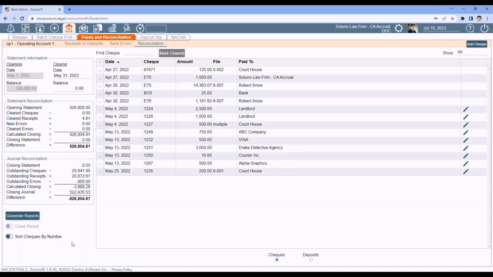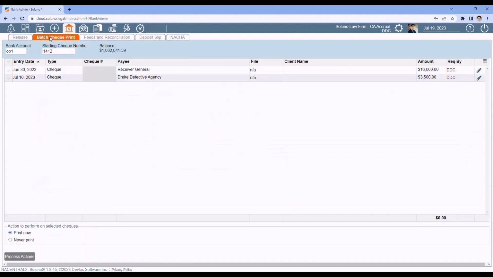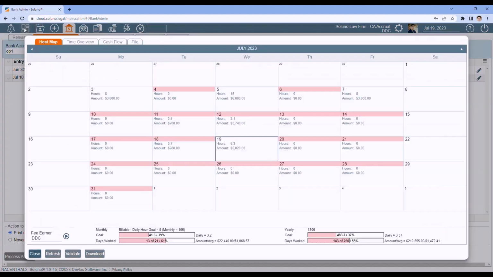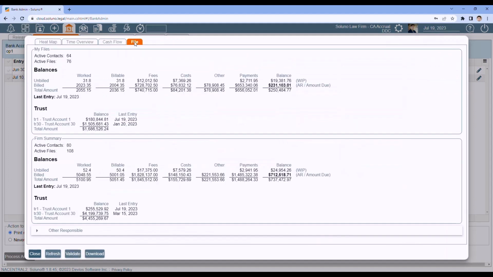If it's the other way around, if the journal is 0, but your statement is out, positive or negative, same thing, click off that tab, go to dashboards, this time go to file, and you want to run this at the end of the day when nobody else is in Soluno and let this run, because this is going to take a longer time, because we're going to go through all your files and look for errors. Before we were just looking at the bank accounts. Now we got to look at the individual files, the operating outs, the receipts, etc., and see if there's an imbalance there. So make sure everybody's out of the system.